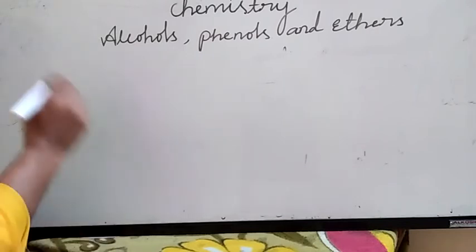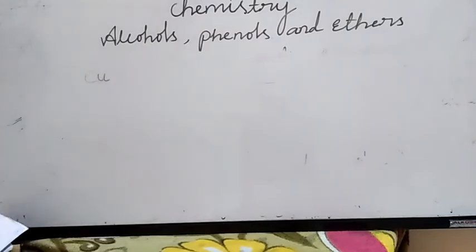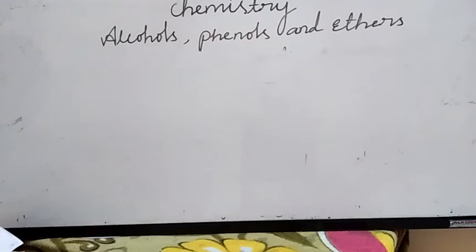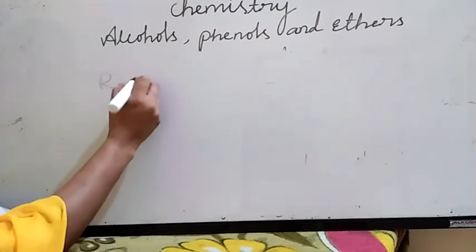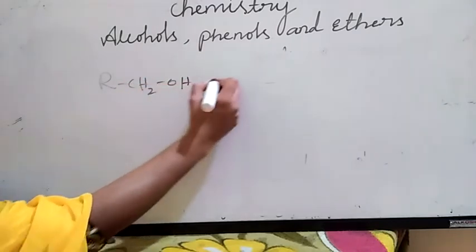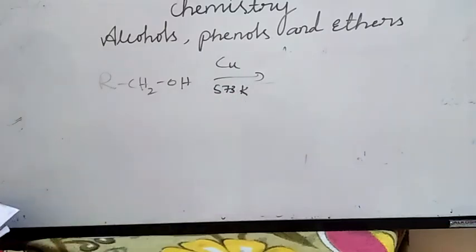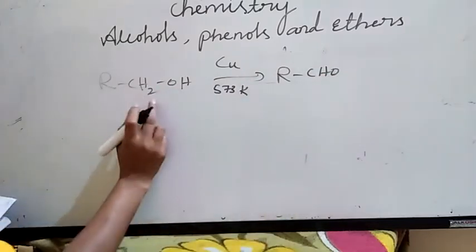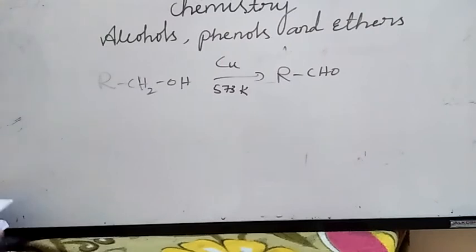Here, oxidation of alcohols in presence of copper metal and some temperature. Only reactions are there in our syllabus; you have to work them out. I am taking a primary alcohol in presence of copper and 573 Kelvin temperature. We are going to get an aldehyde here. See here, removal of hydrogen is also oxidation. Addition of oxygen is also oxidation.